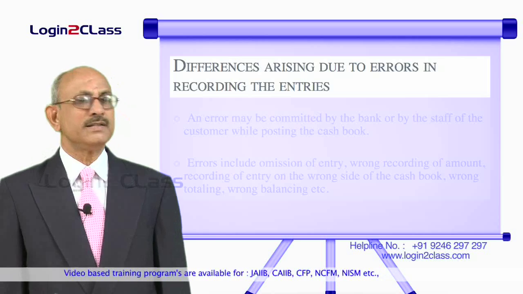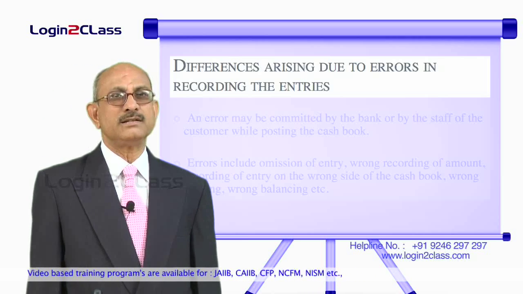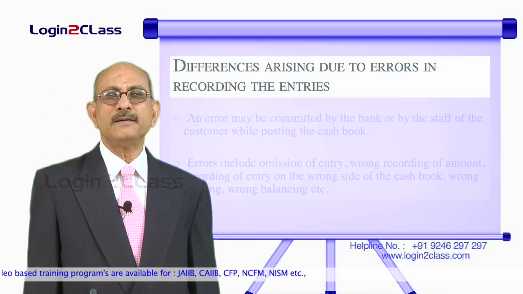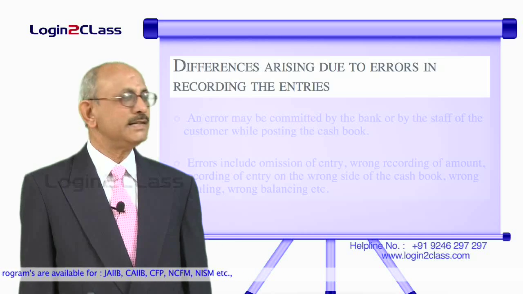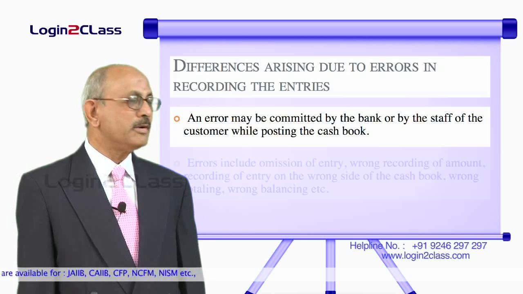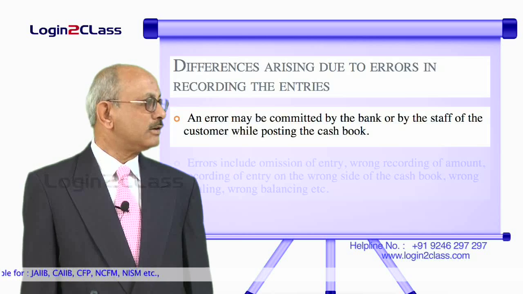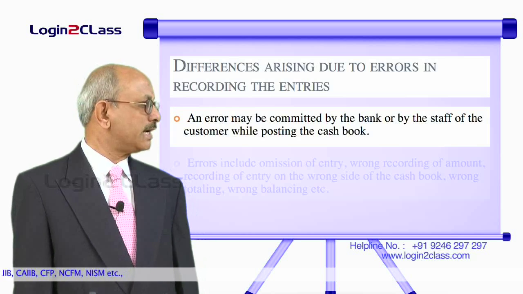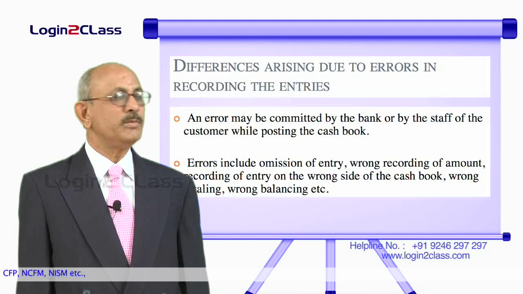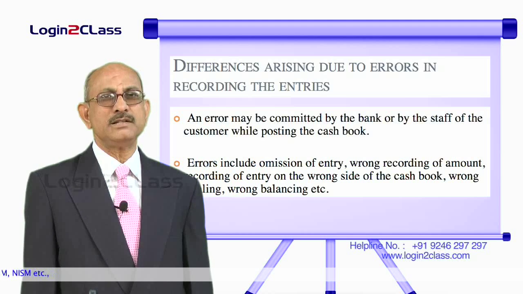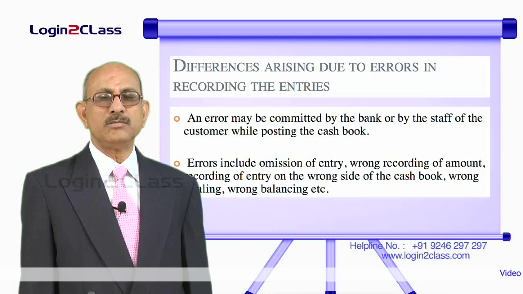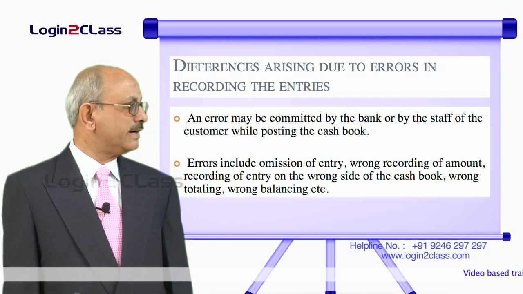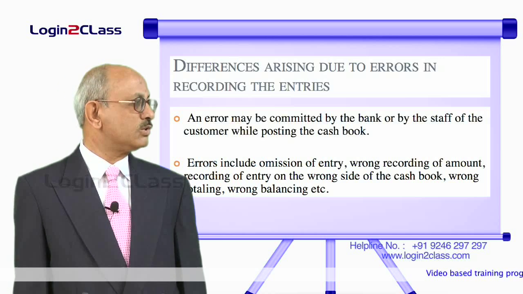And there could be differences arising on account of errors. Errors can happen at the bank level or errors can happen at the entity level. An error may be committed by the bank or by the staff of the customer while posting the cash book. These errors could be omission of entry, that means certain entries may not be posted at all, or wrong recording of the amount, or recording of an entry on the wrong side of the cash book, wrong totaling, wrong balancing.